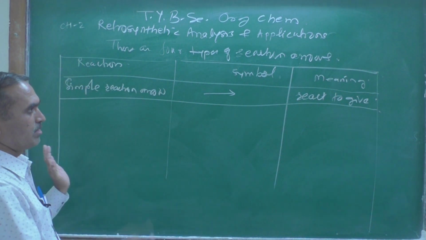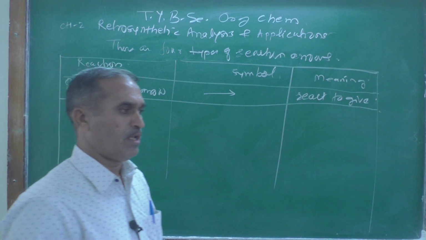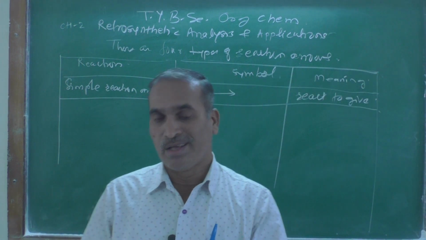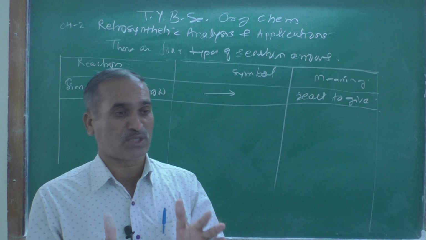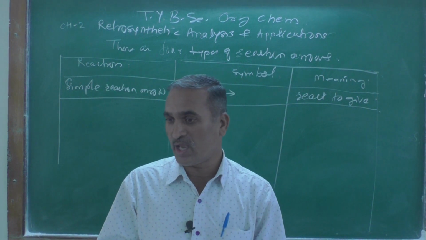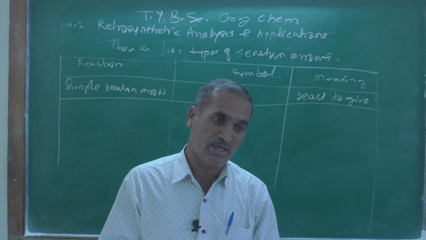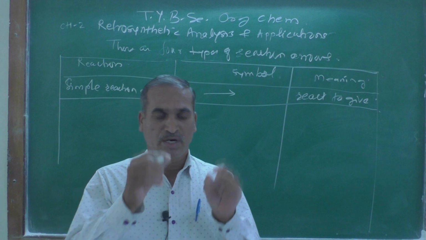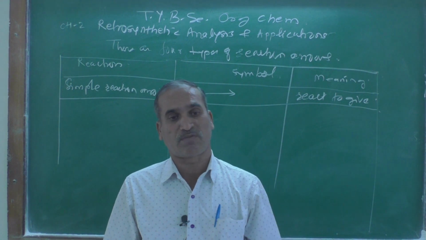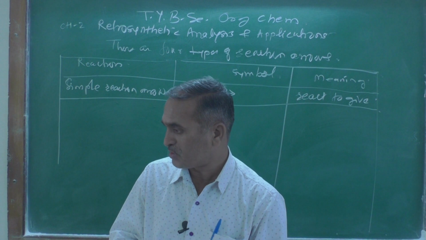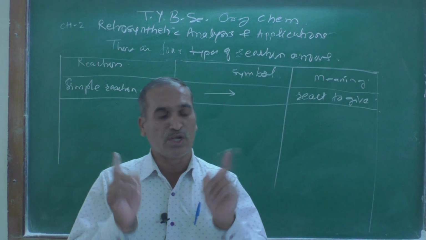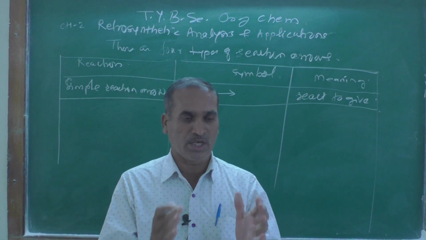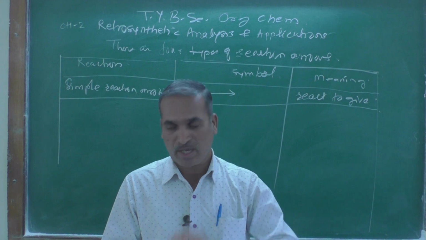So that type of thing is frequently used in organic chemistry while learning the mechanism. And as we know, mechanism is the language of organic chemistry, and I already told you many times the definition of the mechanism: a detailed study of the sequence of steps involved in the conversion of reactant into product is known as reaction mechanism.